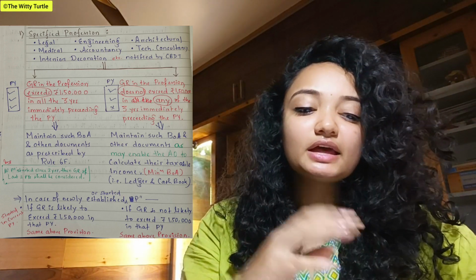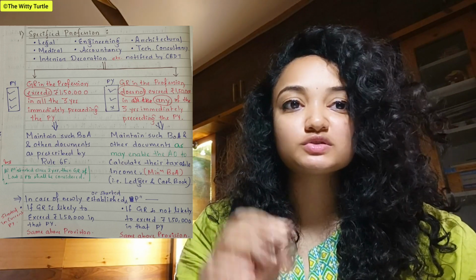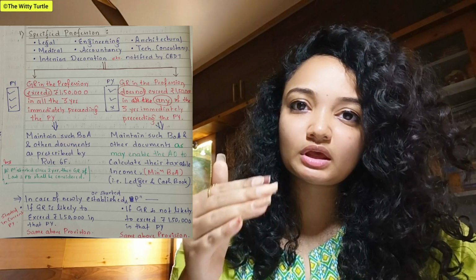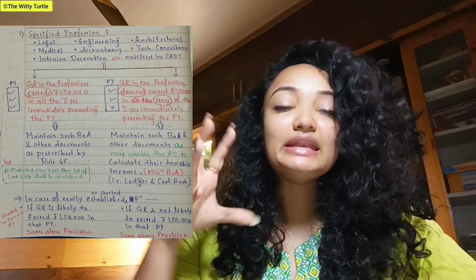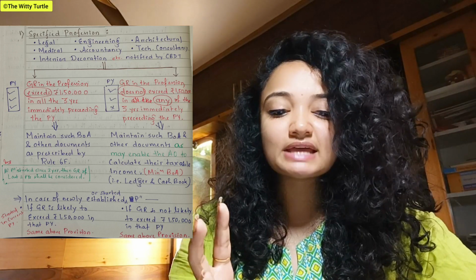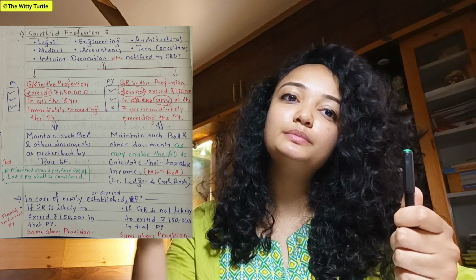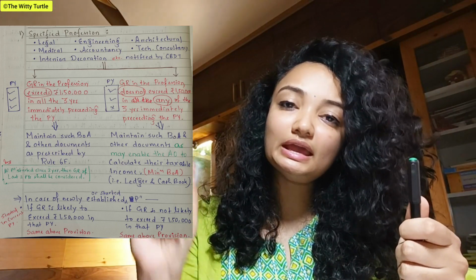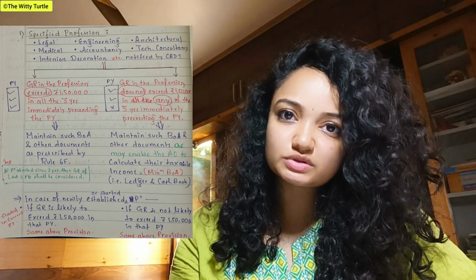The second part says gross receipt in the profession does not exceed 1,50,000, means it is either 1,50,000 or less than that, in any of the 3 years immediately preceding the current previous year. It means that this is the current previous year, and immediately preceding three previous years, if in any one previous year, it does not exceed 1,50,000 gross receipt.